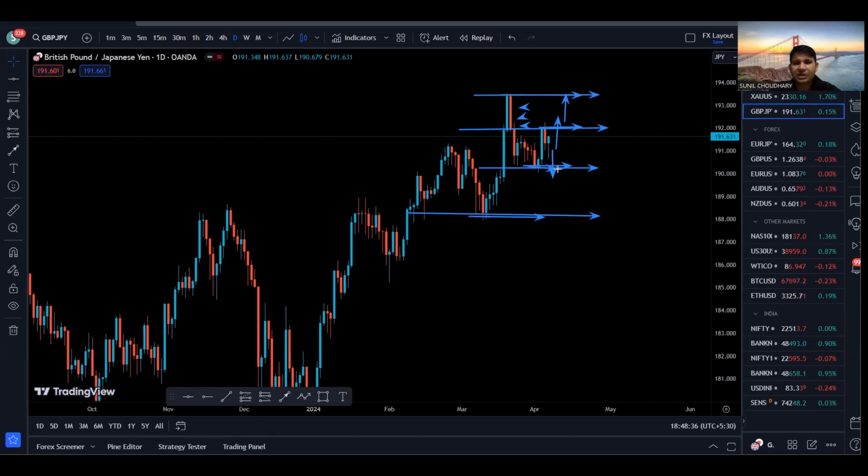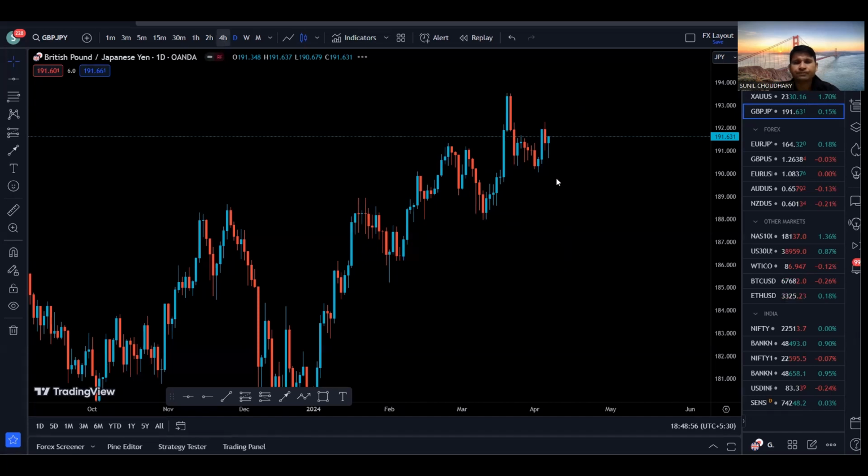So if we get a candle close below this support, which indicates that the support has been broken, and the next support is right here. So in that scenario, there will be a very high probability for the price to go to the next support, which is right here. And if we break that support, there is a higher probability price is going to go to the next support. So that is something on the daily time frame.